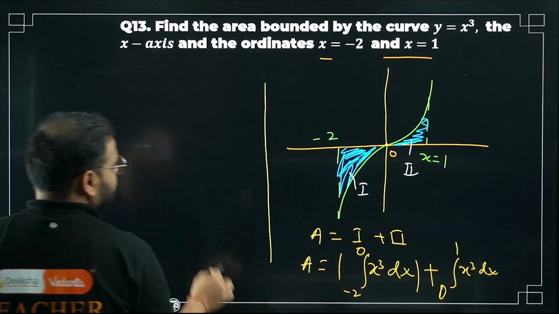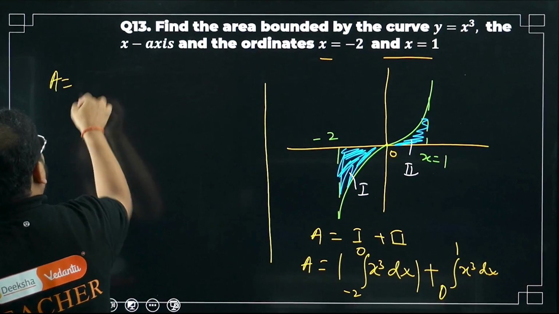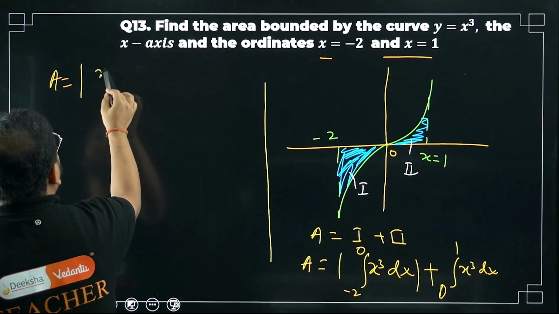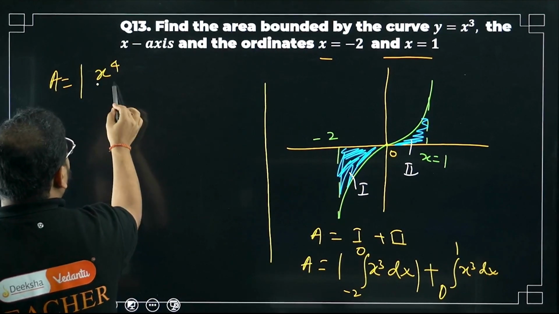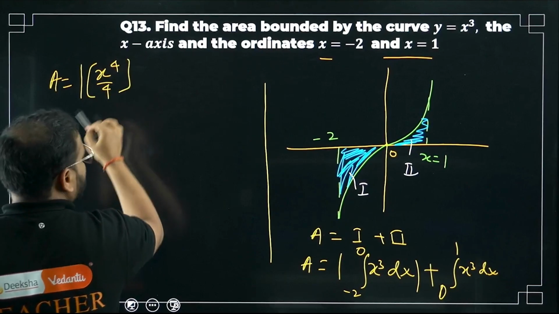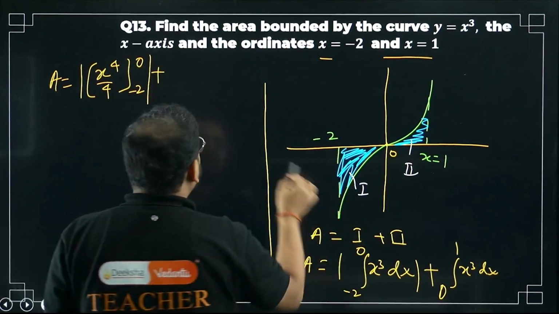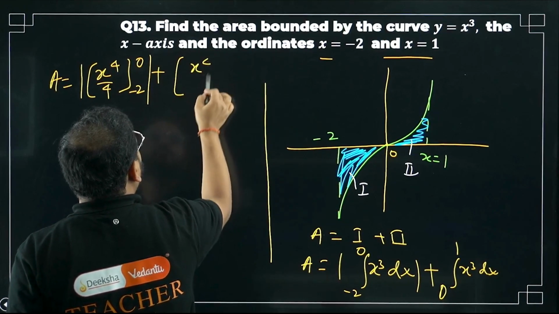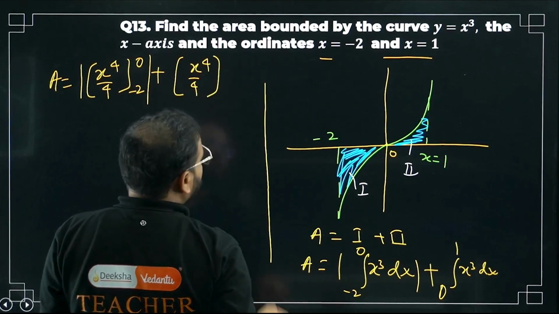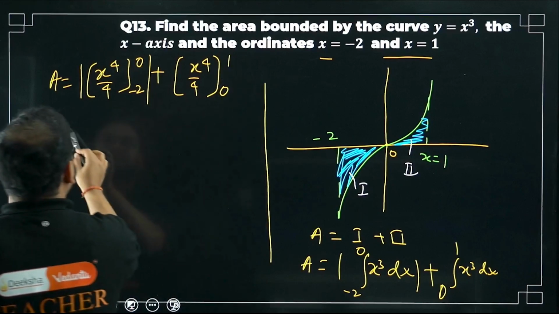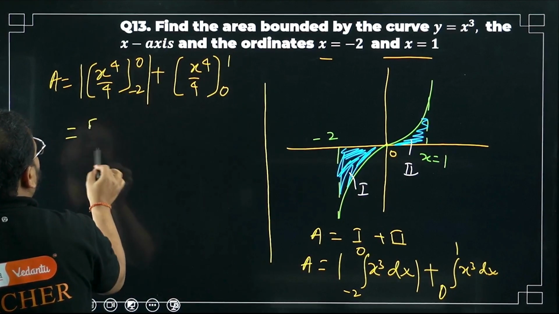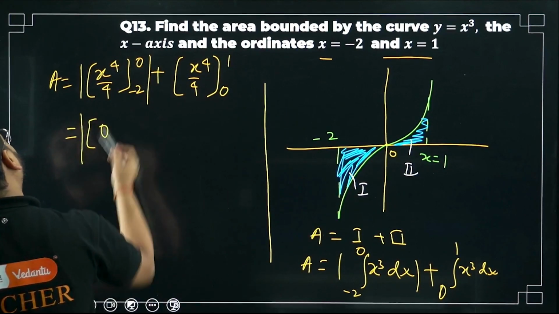Let's check the answer now. So for A, I'll have a modulus. What am I getting, bacha? X power 4 by 4 from where to where, sir? From minus 2 to 0. Take a modulus, plus sign. For the last part, again the same integration, x power 4 by 4 from 0 to 1. Let's get this also, right? When I put 0, I'm going to get what? 0 only. X is 0, right?